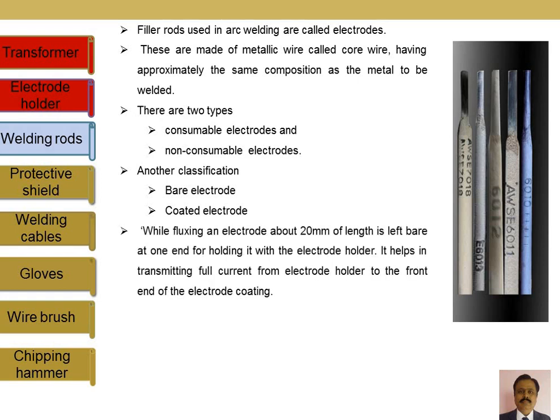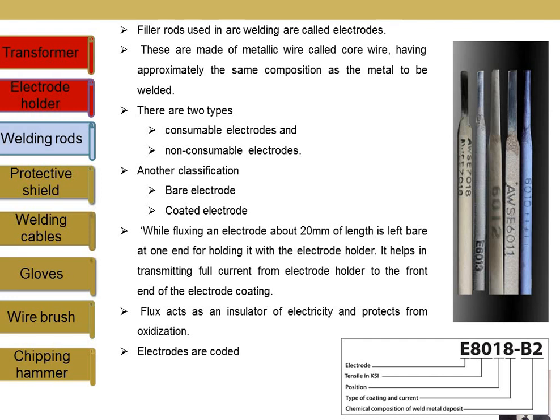Coated electrodes are those electrodes where the flux is put around. The flux is very important because it protects the molten metal from the atmosphere. Normally these fluxes are also insulators to the electricity, so that it protects against further oxidation.